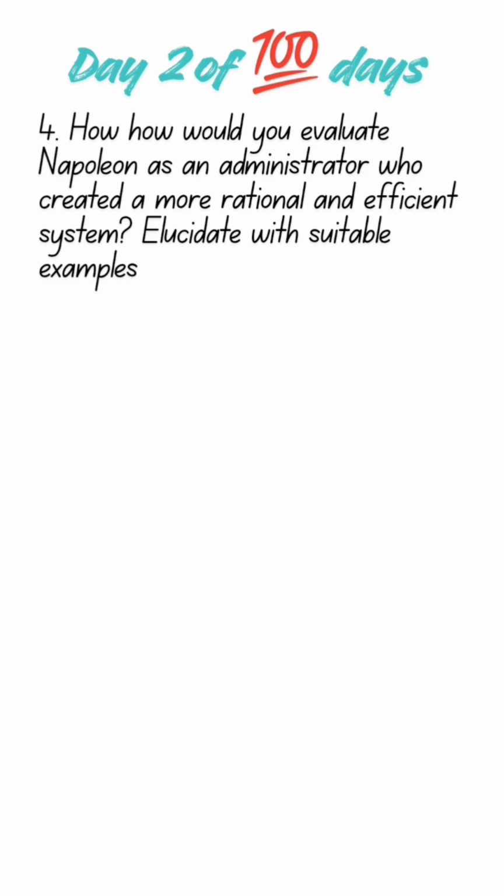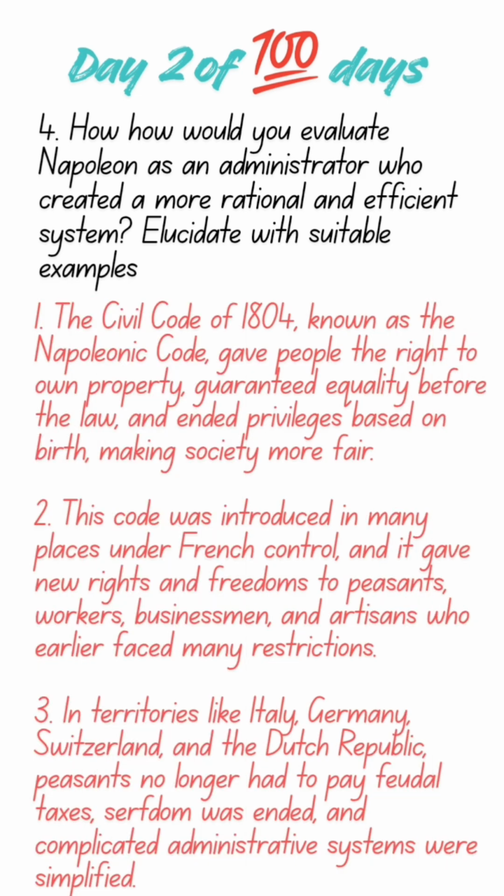Moving to question number 4, which usually comes for 5 marks. How would you evaluate Napoleon as an administrator who created a more rational and efficient system? Elucidate with suitable example. The answer expected here is about Civil Code of 1804. As this is of 5 marks, you should include 5 points at least, compulsory. So civil code is also known as Napoleonic Code, which gave lot of rights to people like owning property, equality before law. It ended privileges based on birth and made society more fair.